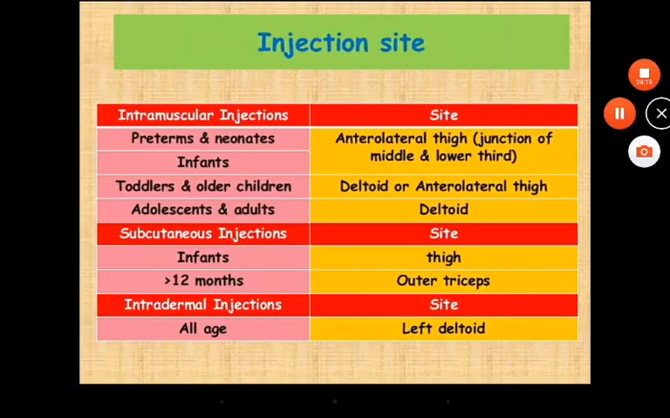This is about the injection site, where it is to be given, at what age and to which persons. Preterm and neonates are given it at the junction of the middle third and lower third of the anterolateral thigh. In infants also, in toddlers and elders you give it in the deltoid region or anterolateral thigh. In adolescents and adults at the deltoid. In infants at the thigh. In children greater than 12 years, for the subcutaneous route you give it at the outer triceps, and all intradermal injections are given in the left deltoid.